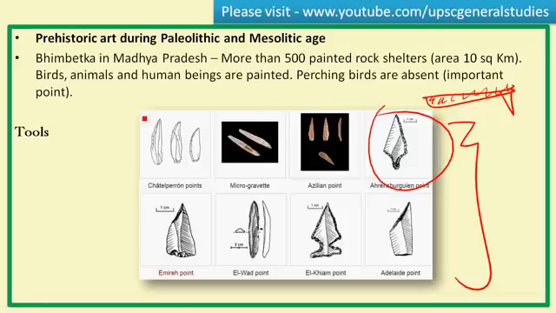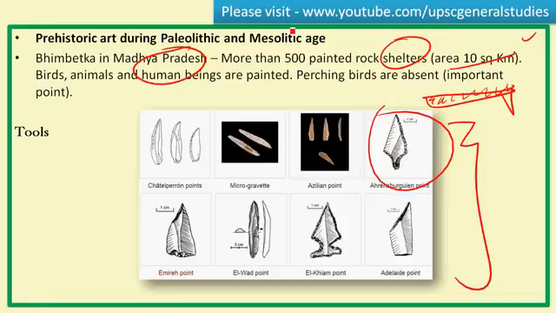And we also come to know that the prehistoric art was existent during the Paleolithic and Mesolithic age. So Bhimbetka in Madhya Pradesh has cave paintings. Okay, a lot of cave dwellings were found in the Bhimbetka of Madhya Pradesh. More than 500 painted rock shelters were recorded in an area as small as 10,000 square kilometers. Here, paintings of birds, animals, and human beings are painted, and hunting scenes were also painted.